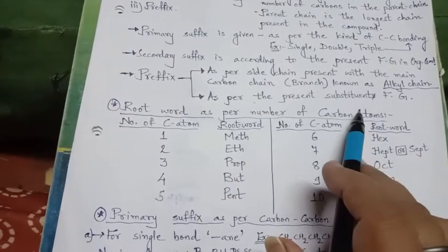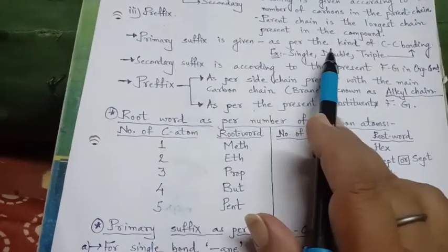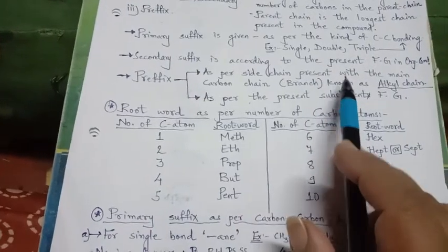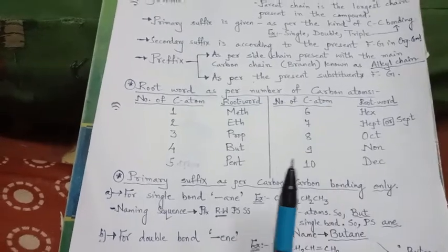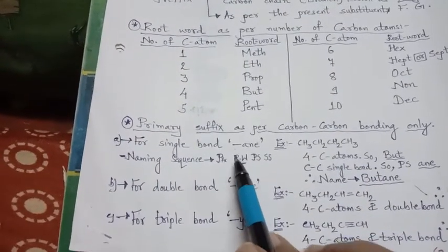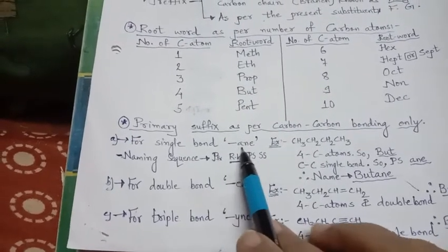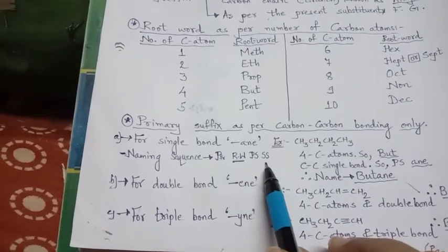To the right of the root word, first will be the primary suffix as per the carbon-carbon bonding, and then the secondary suffix as per the main functional group. So in the middle is the root word, to its left the prefix, that is the naming sequence, then the primary suffix and then the secondary suffix.